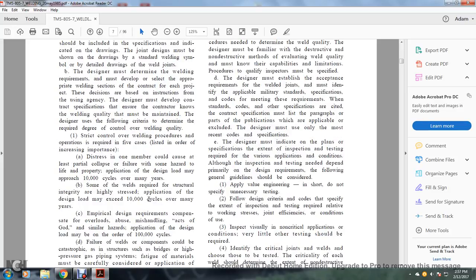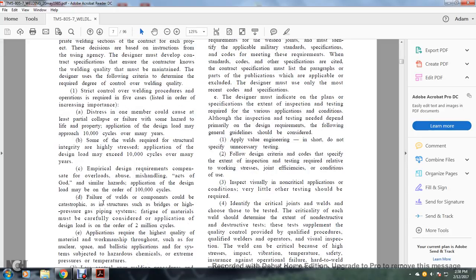1. Strict control over the welding procedure and operation is required in the 5 cases listed in order of increasing importance. Distress in one member could cause partial collapse or failure with some hazard to the life or property. Application of the design load may approach 10,000 cycles over many years. Some of the welding requires structural integrity, high stress. The application of the design load may exceed 10,000 cycles over many years.